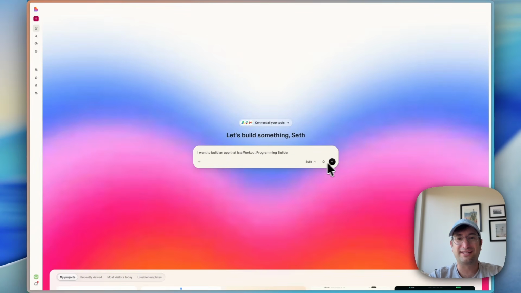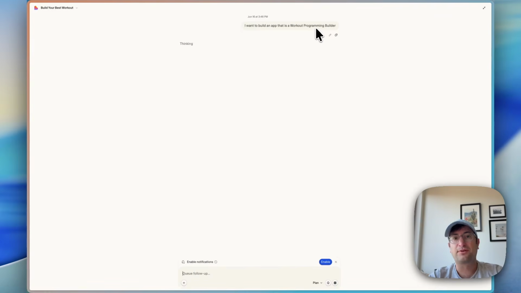To start, we're just going to send off a simple prompt in plan mode. So down in the input, we're going to switch from build to plan, and we're going to send this off. I want to build an app that is a workout programming builder.